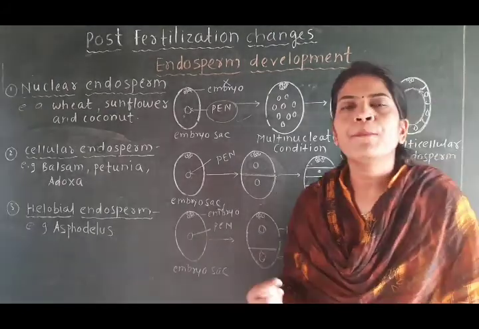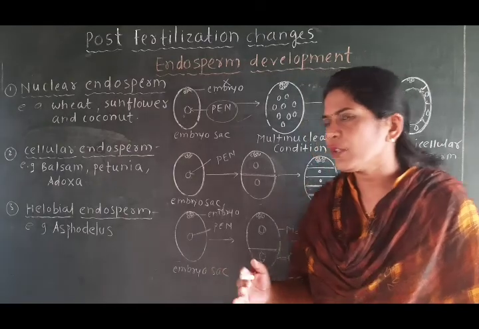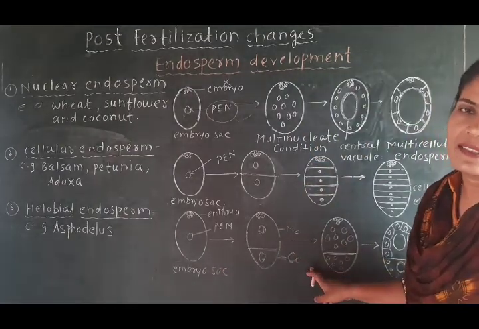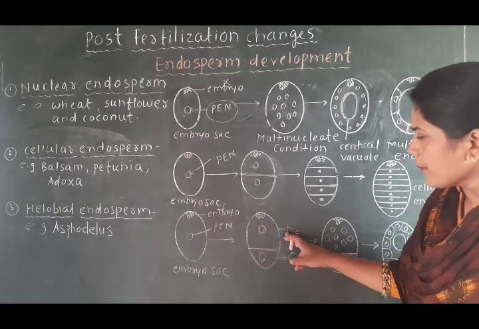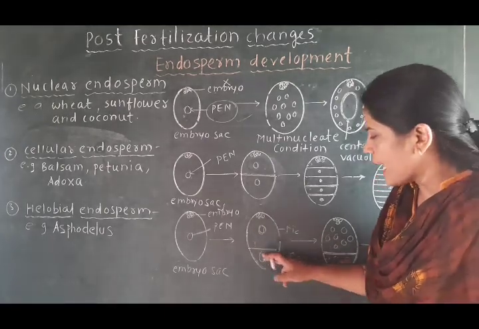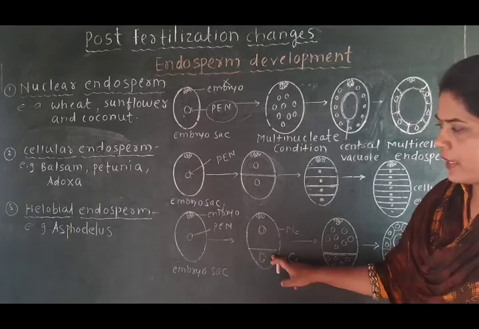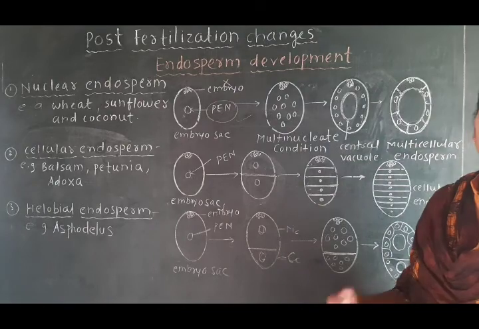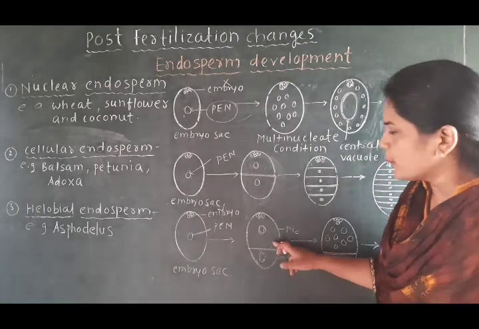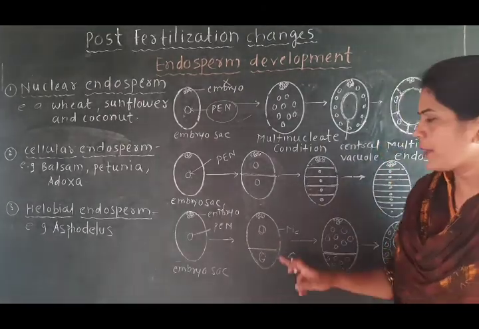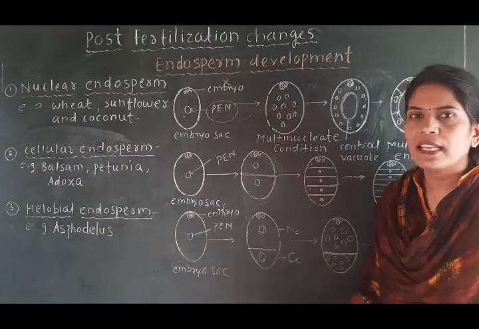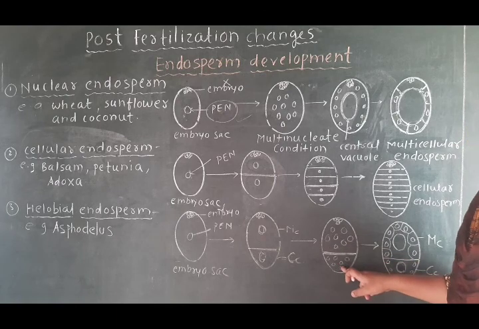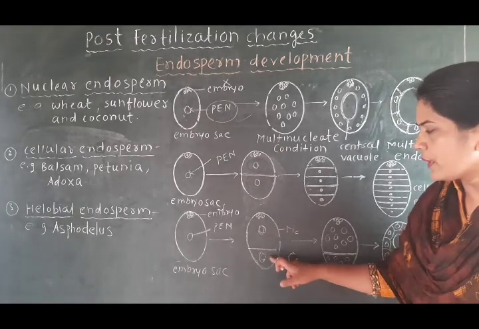You are well aware of the micropyle end and Chalaza end that we have already discussed in the Anatropous ovule. The micropyle end is the larger one and the Chalaza end is the smaller one, and thus after division of the primary endosperm nucleus, there will also be the division of the embryo sac into two unequal chambers. The large one is the micropyle end, the small one is the Chalaza end. Then what happened? In both this micropyle as well as Chalaza end, there will be free nuclear division.